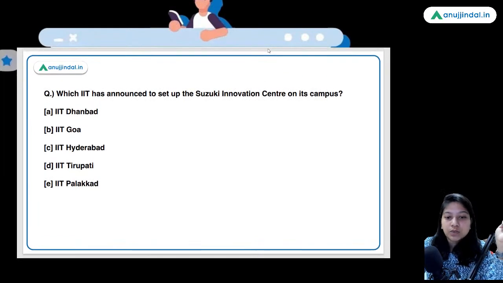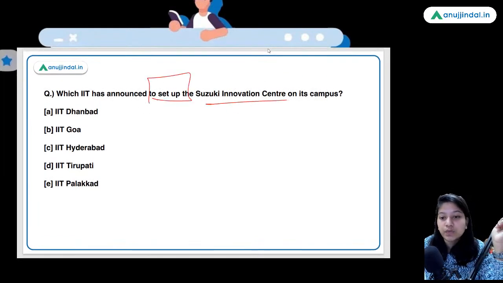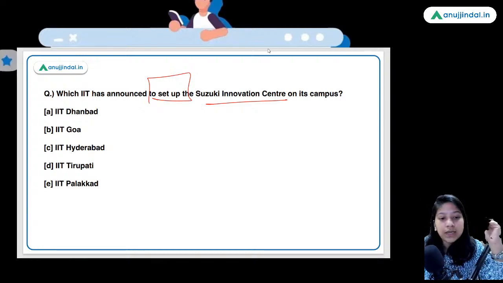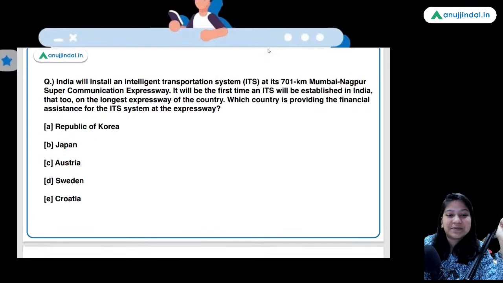Which IIT has announced to set up the Suzuki Innovation Center on its campus? Suzuki Innovation Center. Hello Nilesh, don't you think that you are late for the session? Okay, IIT Hyderabad is the right answer.